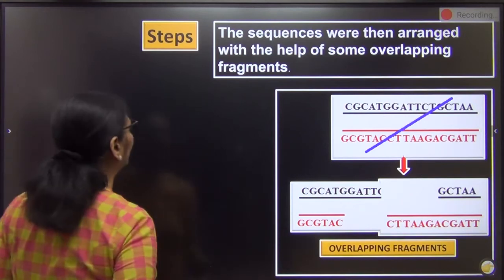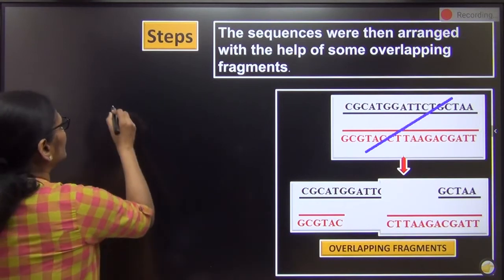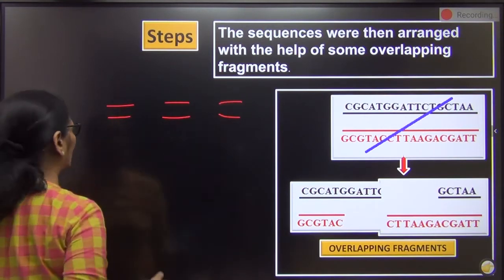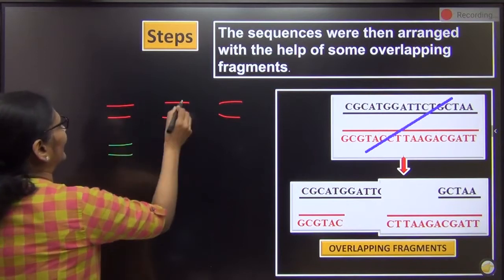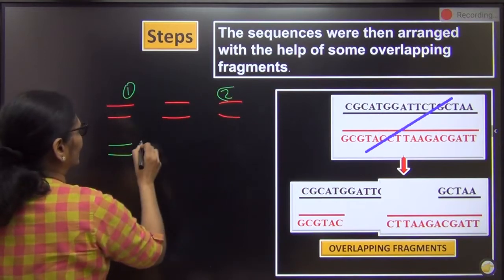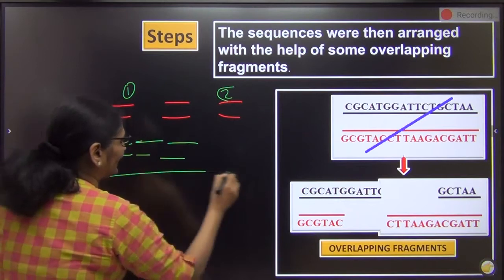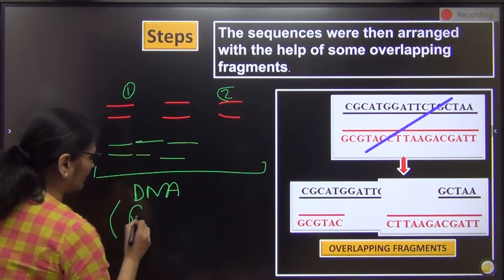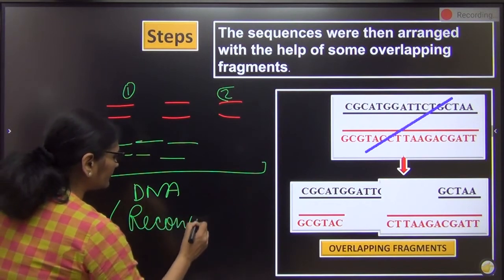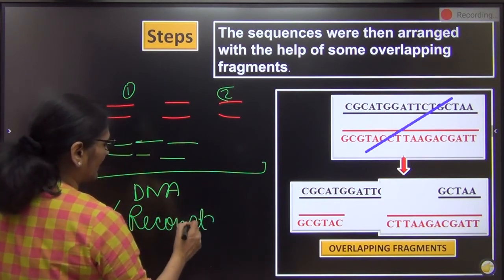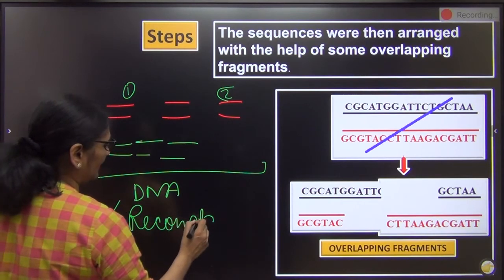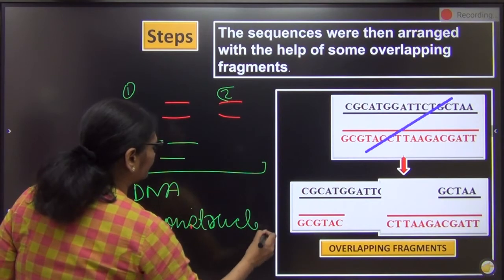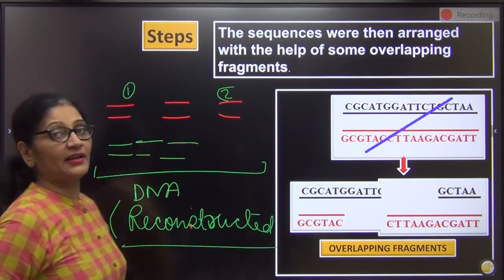Fragments arranged into complete DNA. I hope you understood. We had first divided the DNA into a lot of fragments. We found out the nucleotide sequence of all the fragments. Now we needed to put them in the right sequence. Say इसके बाद कौन आएगा, शायद इसके बाद ये आएगा, so that the original chromosome or the DNA could have been reconstructed. We needed to reconstruct the original DNA, right?